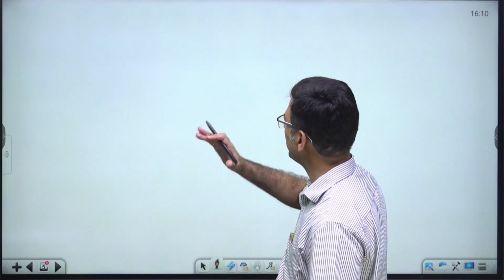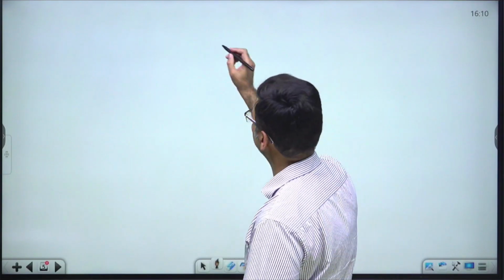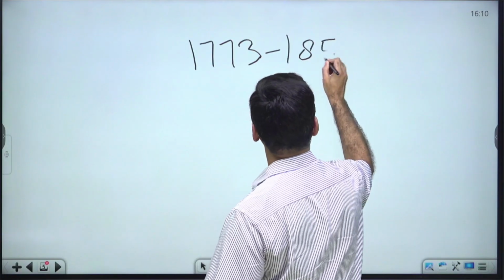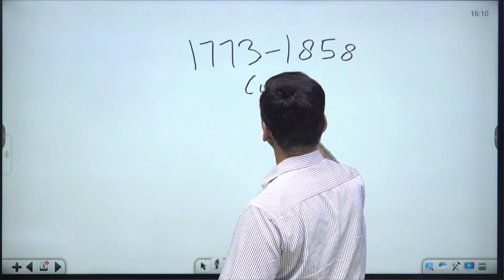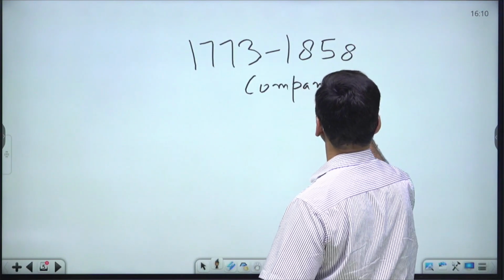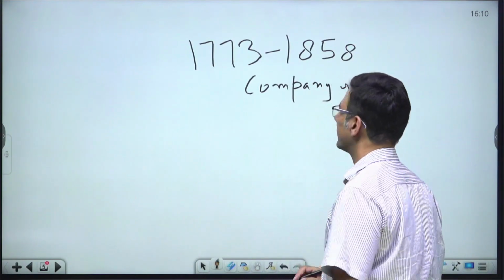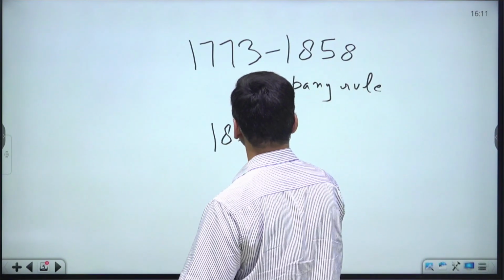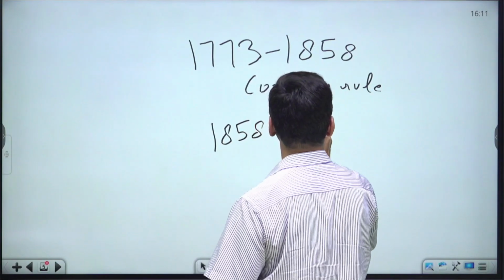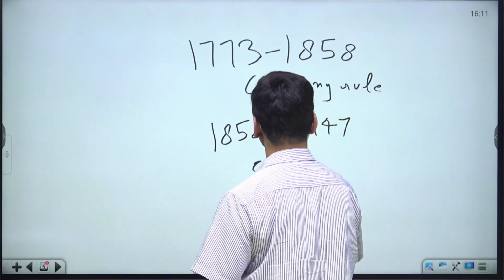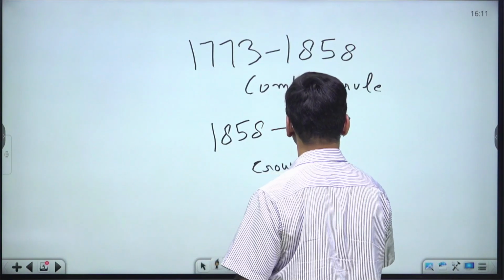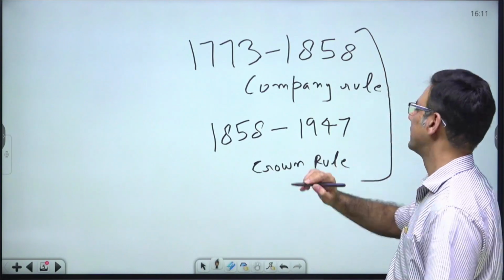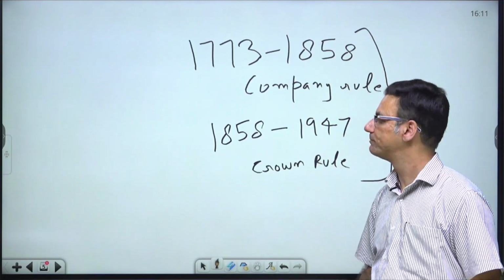And these events can be classified into two phases. One phase is from 1773 to 1858 that we call the company rule. And the next phase spans from 1858 to 1947 that we call the Crown Rule. So we shall be taking up these phases one by one.